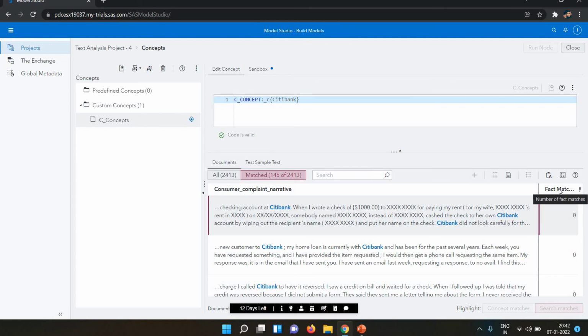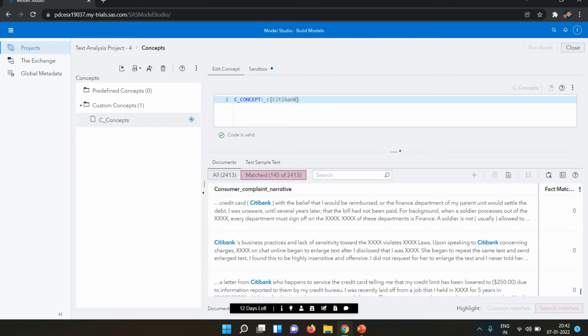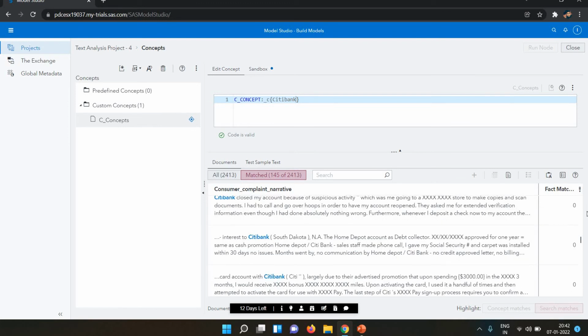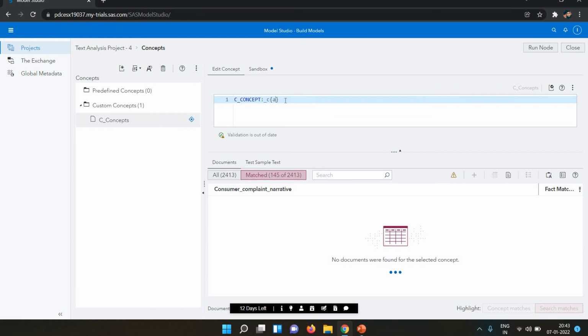Next we have the fact match. The number of fact matches is here also. If you want to manage columns or resize columns to fit, you can resize them. Let's suppose I want to search something else. Let's suppose I want to search account, so I write the account.